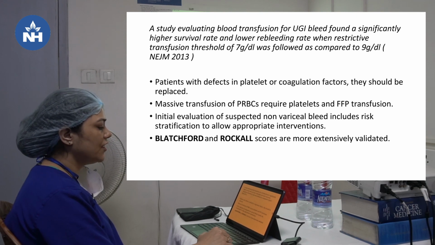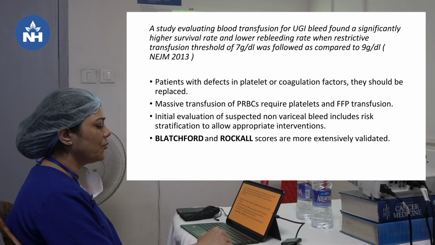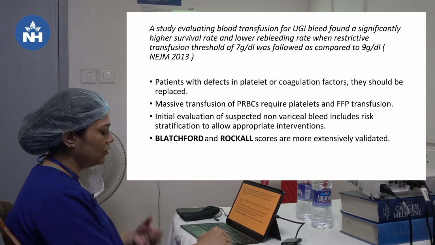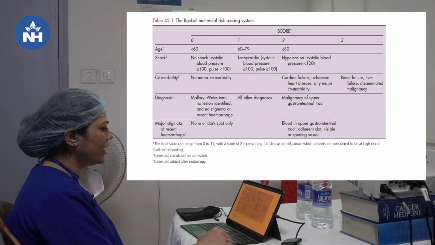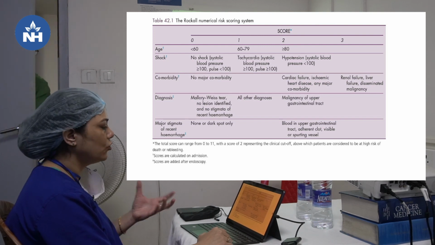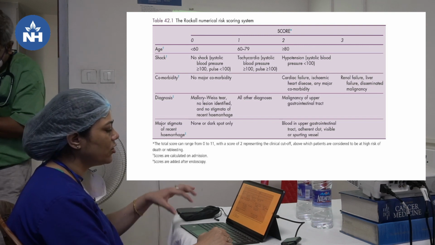Initial evaluation of suspected non-variceal bleed includes risk stratification to allow appropriate intervention. So in suspected non-variceal bleed, we have 2 validated scores, the Blatchford and Rockall scores, to tell us about the appropriate interventions and prognosis. So this is the Rockall numeric scoring system. The first 3, age, shock and comorbidity, are pre-endoscopic parameters, and diagnosis and major stigmata of recent hemorrhage are post-endoscopic